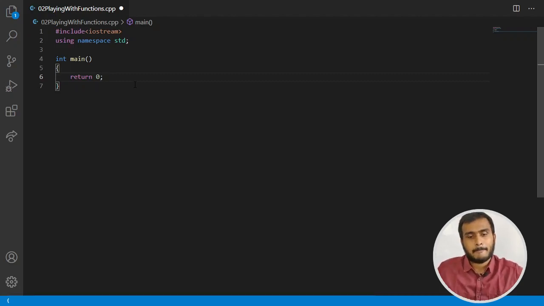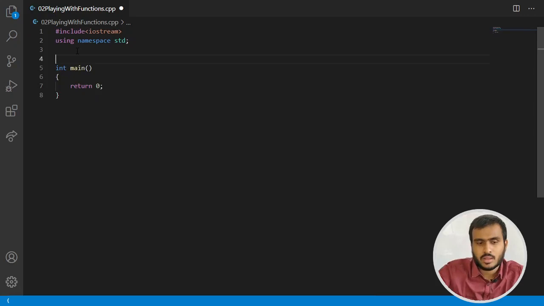All right, cool. So let's move ahead and let's define few functions, or let's declare few functions. So let me declare a function which will give me square of any number that I will pass as an input. So let me first declare it. Let's say I want to take square of some integer. So let me name that function as square, sqr. All right. Now this function will take one input, that is of type integer, and it will return a value of type integer.